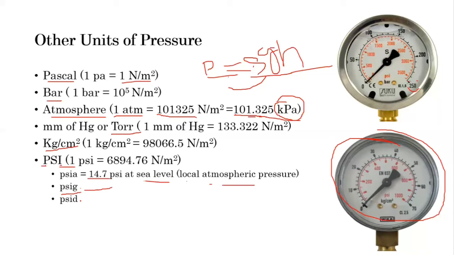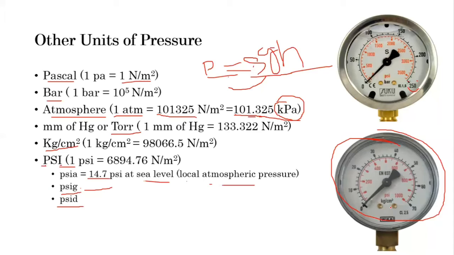But if you use any reference other than the atmosphere, then it is called PSID, pound per square inch differential. So these are the three subtypes generally used for practical purposes in industry. No need to worry about it; it is just PSI, nothing different. These are units considered at different levels in industry or for local or semi-skilled purposes.